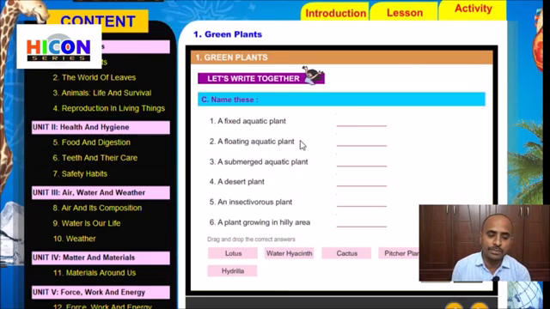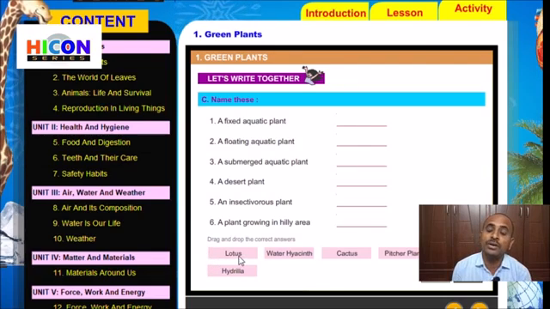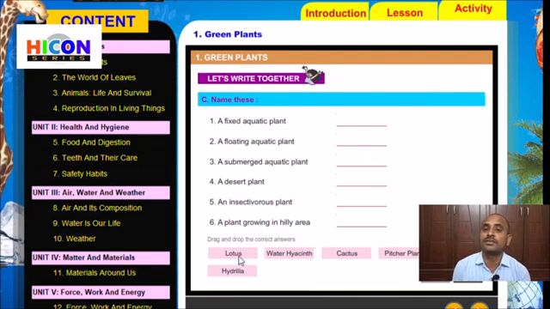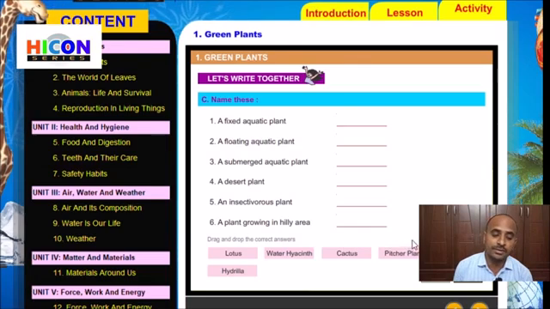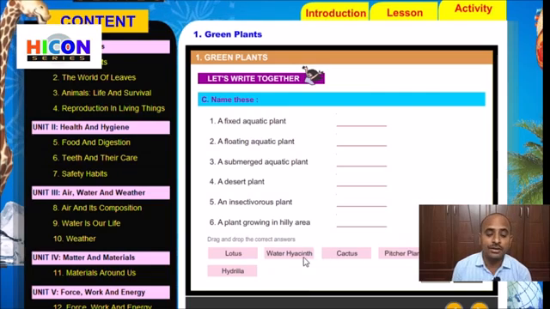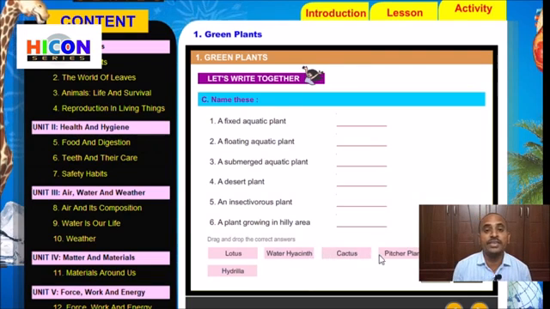Some names of the plants are given below the sentences. We have to choose the suitable word for each sentence to get the answer. They have already given some words below the sentences, so read those words once again. The first word is lotus, the second one is water hyacinth, the third one is cactus, the fourth one is pitcher plant, the fifth one is pine, and the sixth one is hydrilla. We have to choose the suitable answer for each sentence.